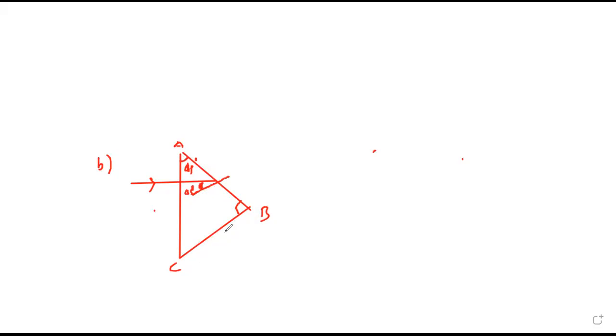Because the angle of incidence is 45 degree, the ray of light will undergo total internal reflection. So it will fall on this surface. Here, if you draw the normal at this end, what will be the angle of incidence?